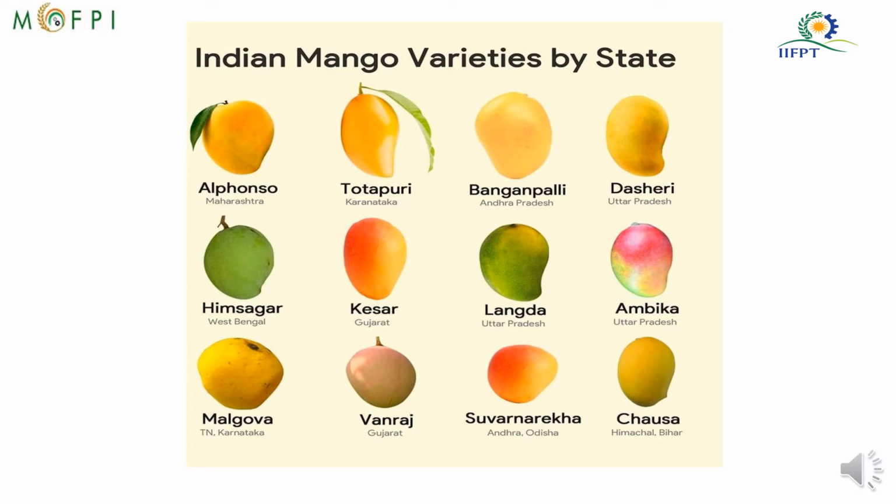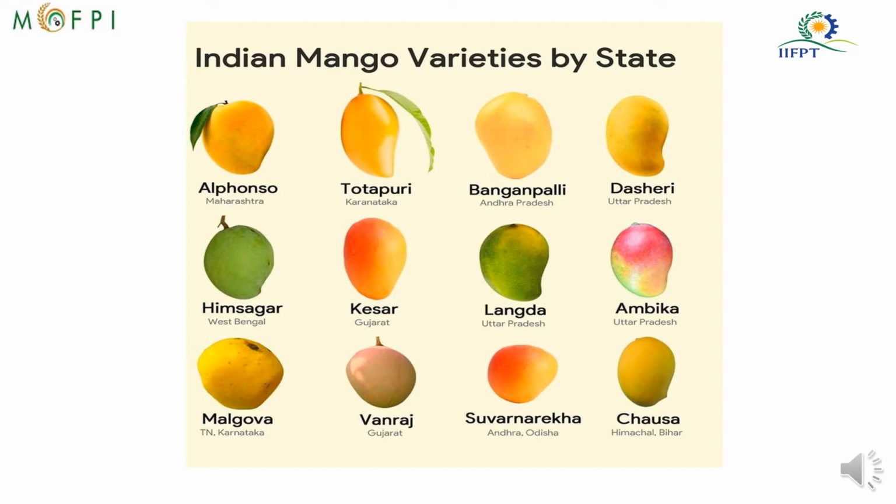Then Dashahari from Uttar Pradesh, Himsagar from West Bengal, Kesar, which is a sweet mango, from Gujarat, Langda from Uttar Pradesh, Ambika from Uttar Pradesh, Malgova from Tamil Nadu and Karnataka, Vandraj from Gujarat, and Suvarnarekha from Andhra Pradesh and Odisha. Another variety is Chausa, which is from Himachal and Bihar state.